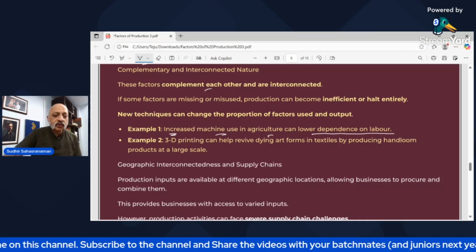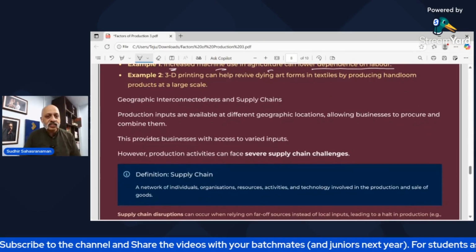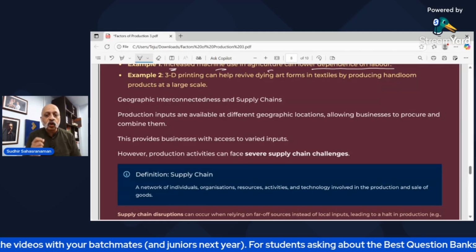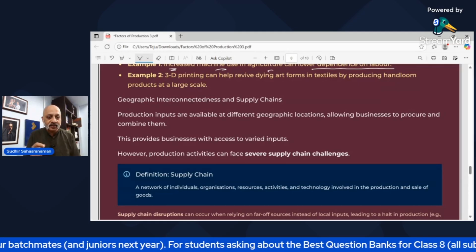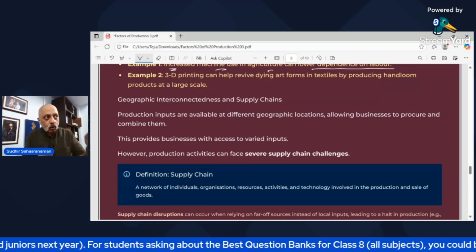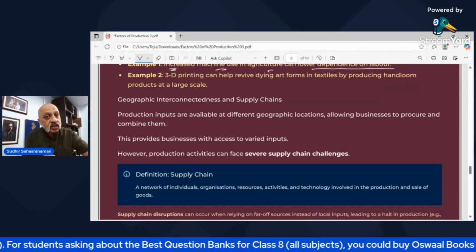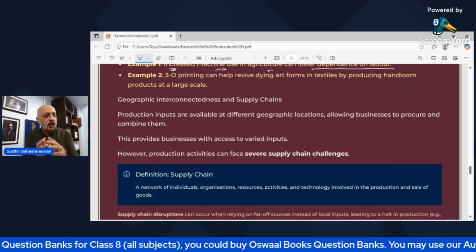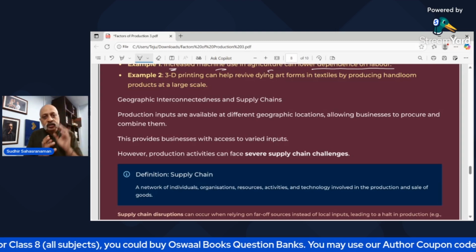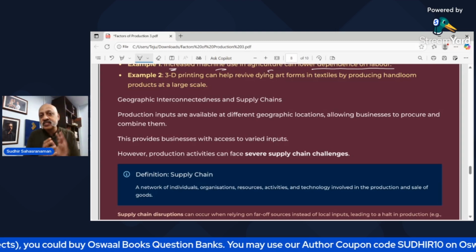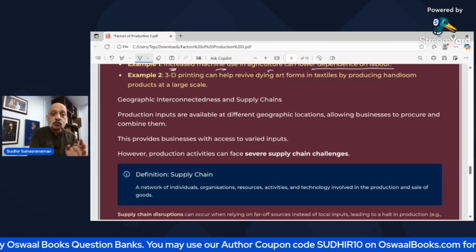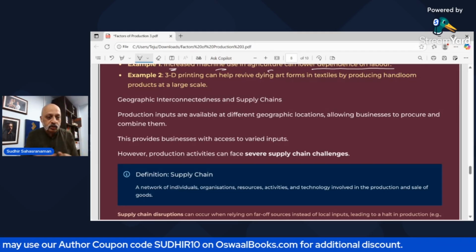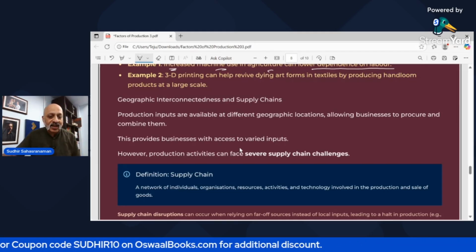Then geographic interconnectedness and supply chains. Now, production inputs are available at different geographical locations, allowing businesses to procure and combine them. That is, I can get a similar service even in a small town. If you are in Mumbai and you are going to a small town, you don't know whether that facility is there. But now with different facilities being available, it just makes it easier for you to do business even in small towns. This provides businesses with access to varied inputs.